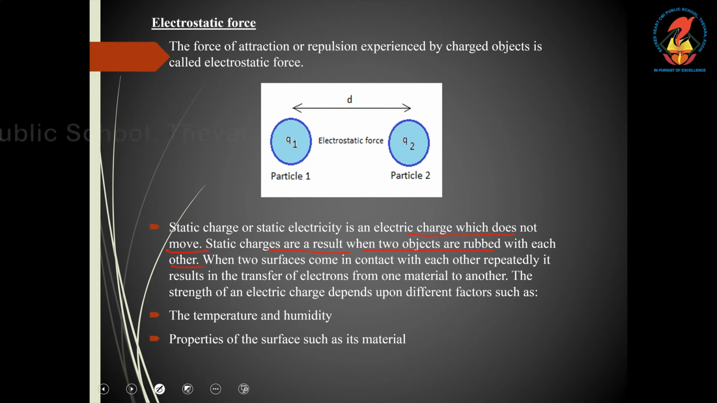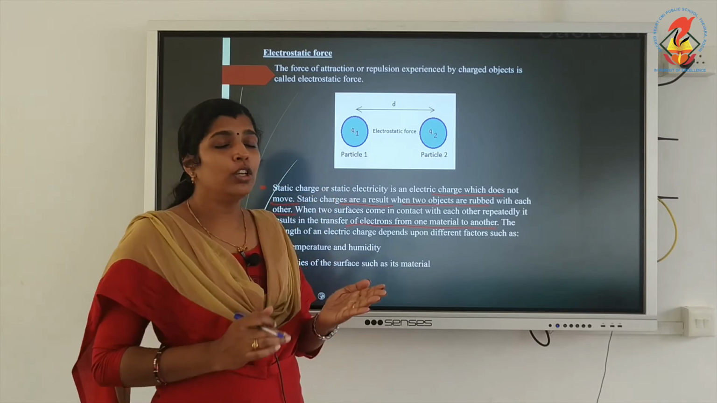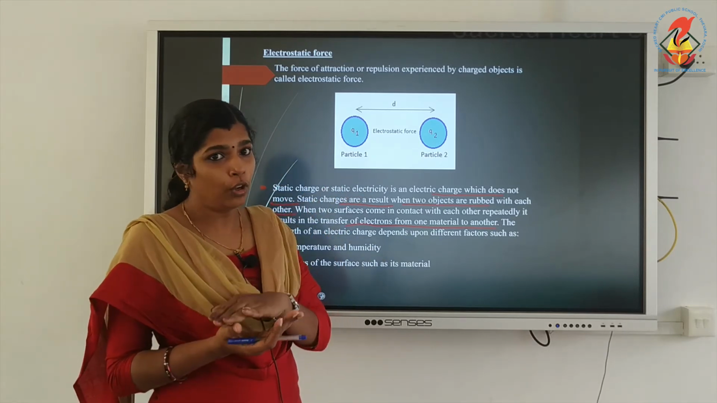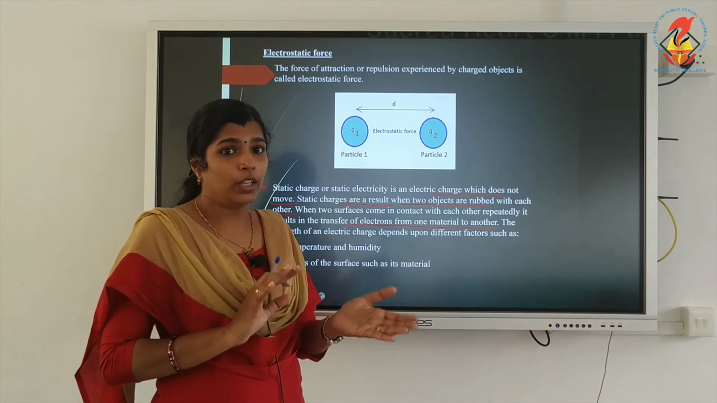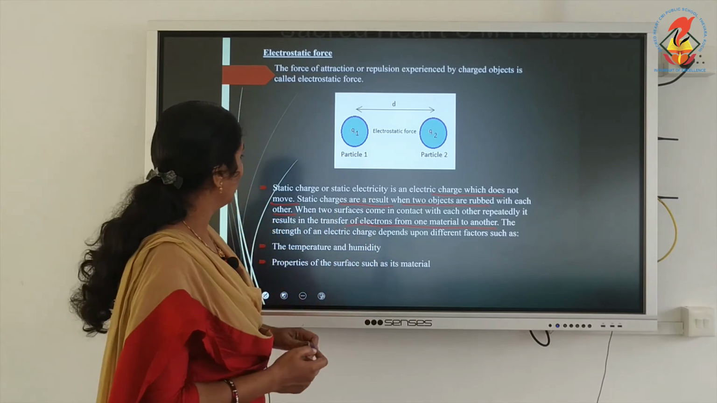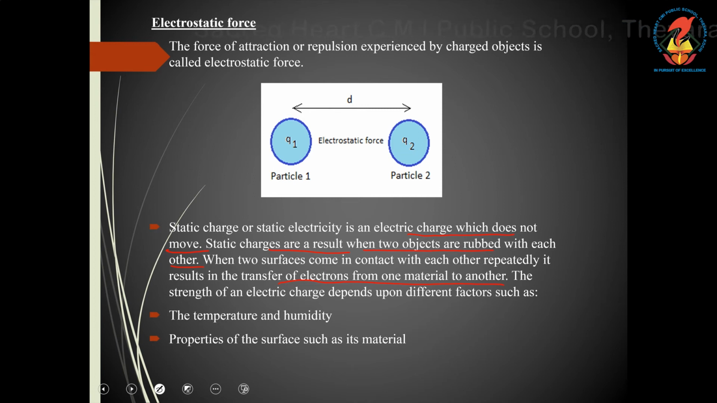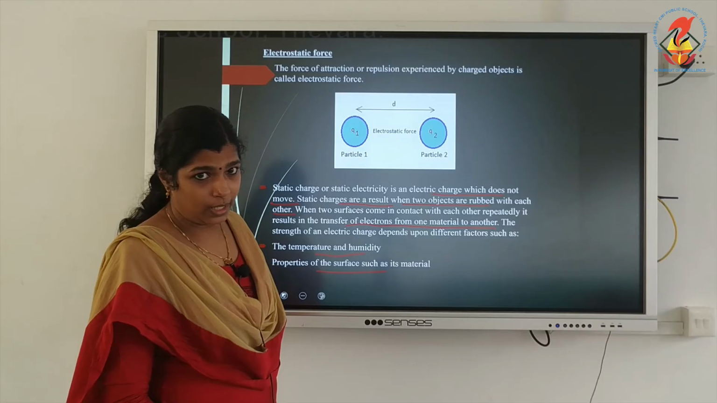When two surfaces are in contact with each other repeatedly, that results in the transfer of electrons from one material to another. So, when two objects are rubbed against each other, electrons will transfer from one object to another, and these electrons are not moving. The strength of the electric charge depends upon the temperature and humidity, and properties of the surface such as its material.